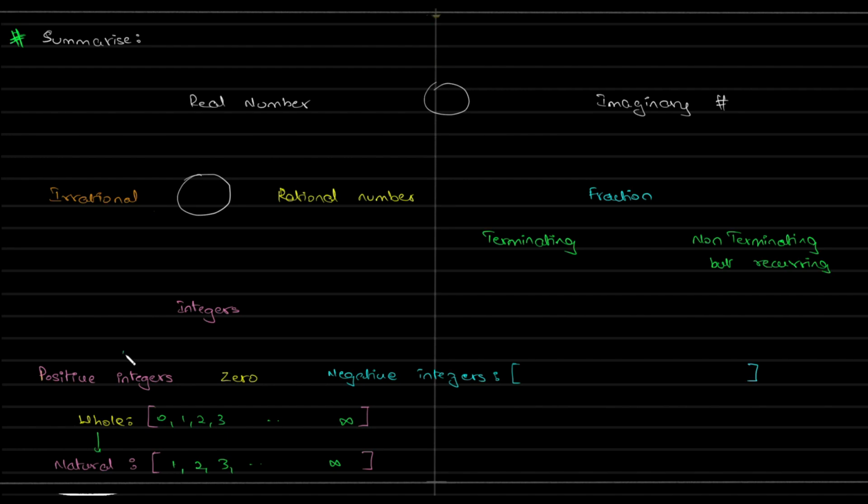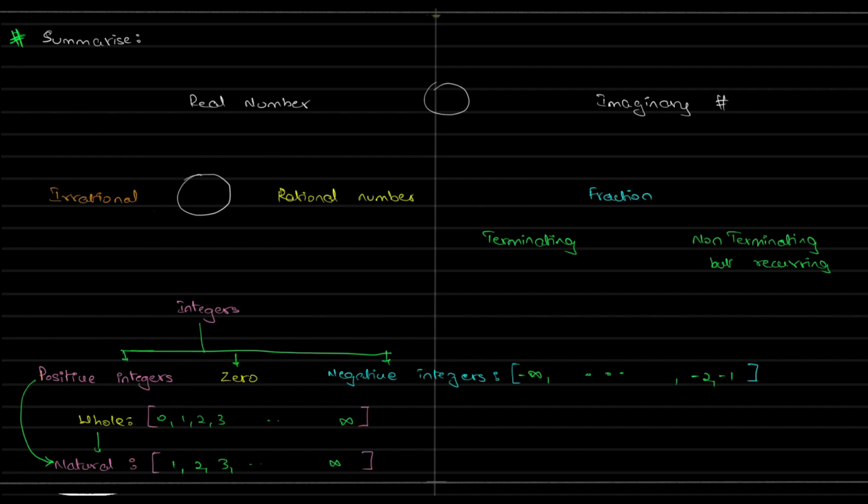Integers are made up of positive integers, 0 and negative integers. Positive integers are the same as natural numbers. 0 is 0 itself. Negative integers go from minus infinity to minus 2, minus 1.